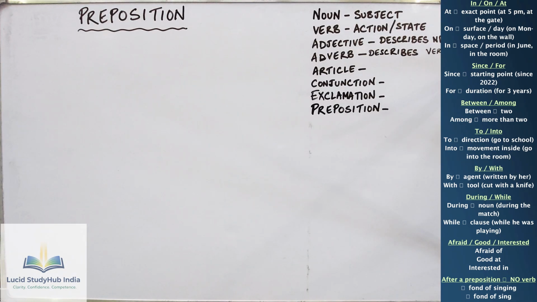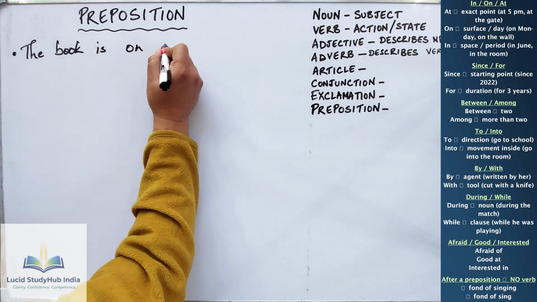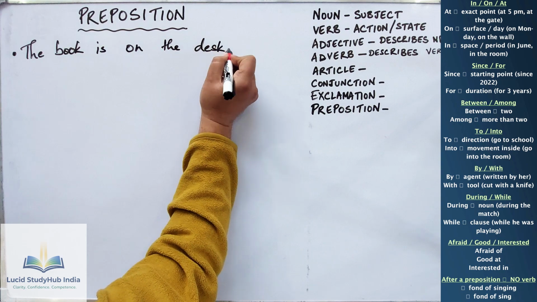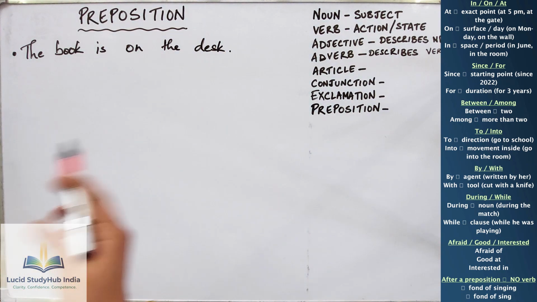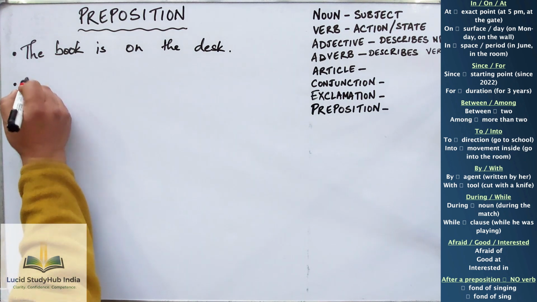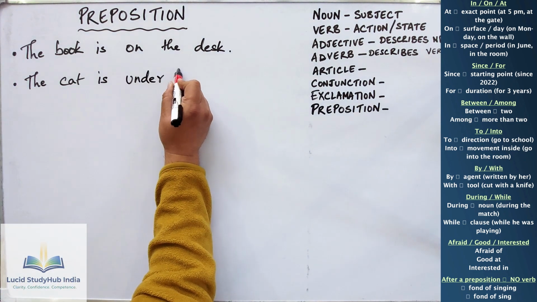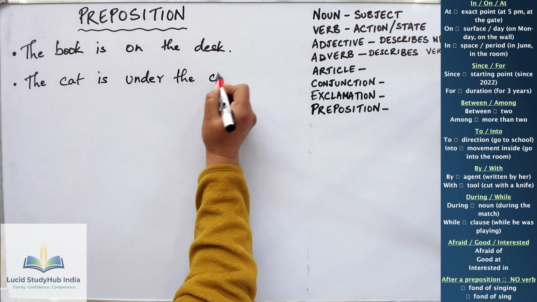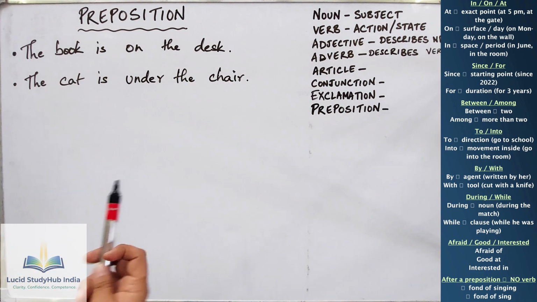What is a preposition? So a preposition links a noun or pronoun. Okay, let me just write a sentence. The book is on the desk. Example sentence. Let's write one more. The cat is under the chair. Okay, so just look at these two sentences.